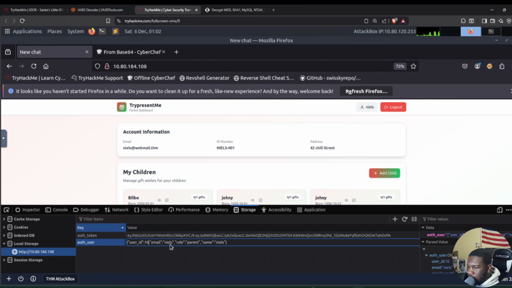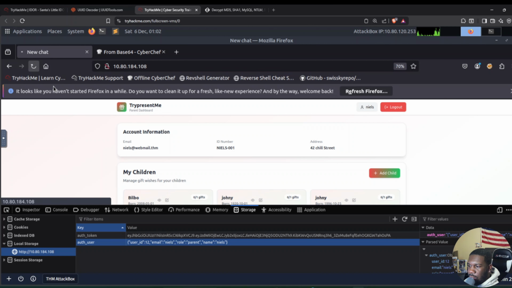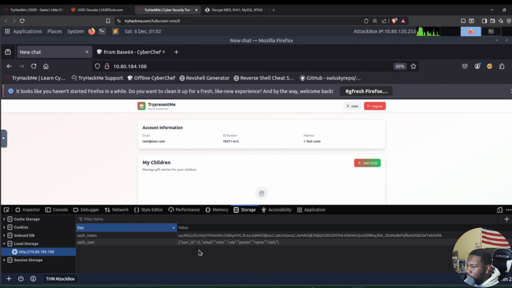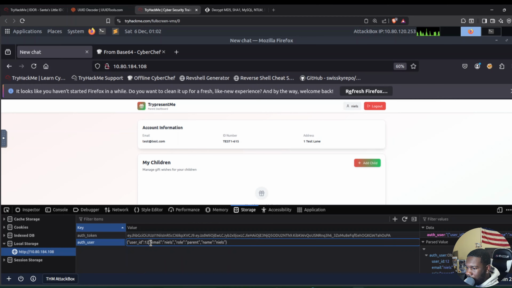And then let's type in, so we already tried 11. Let's try 12, and then refresh the page and see what we get. So this user has no children. This is also a test account. But we're going to try 13 and see what we get there.